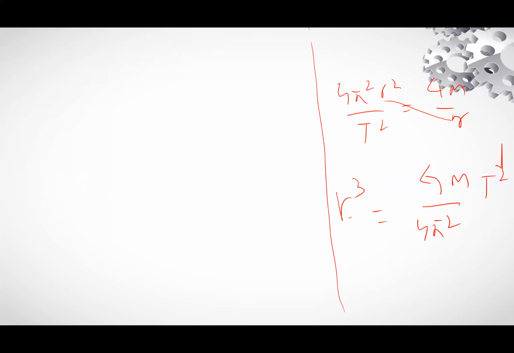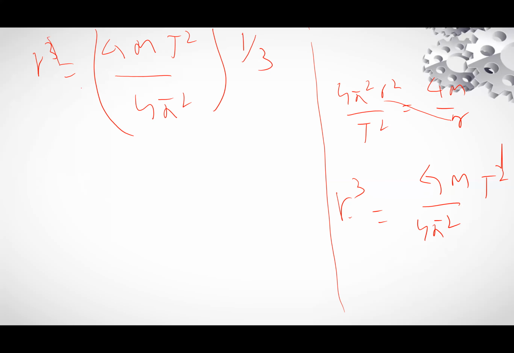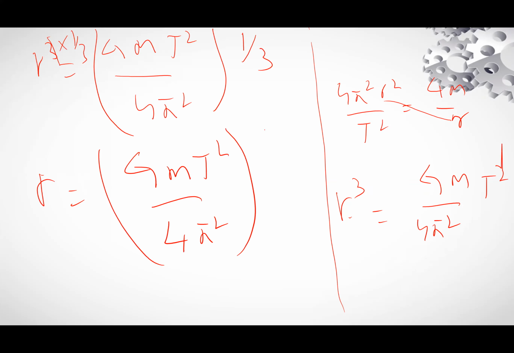Here we will get T square. So r cube is equal to GM T square divided by 4 pi square, and taking the cube root, these three will be cancelled. So r is equal to GM T square divided by 4 pi square whole power 1 by 3.